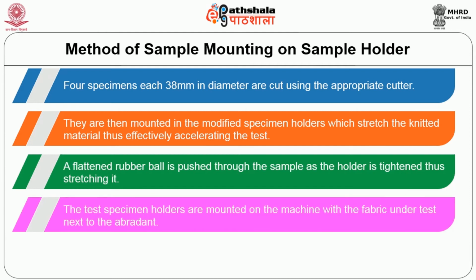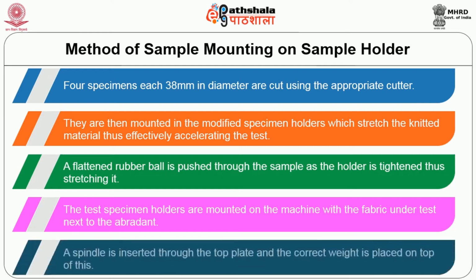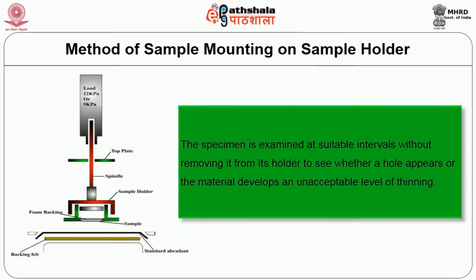The test specimen holders are mounted on the machine with the fabric under test next to the abradant. A spindle is inserted through the top plate and correct weight, usually of standard size, to give pressure 12 kPa, but a lower pressure of 9 kPa may be used if specified. The specimen is examined at suitable intervals without removing it from its holder to see whether a hole appears or material develops unacceptable level of thinning.